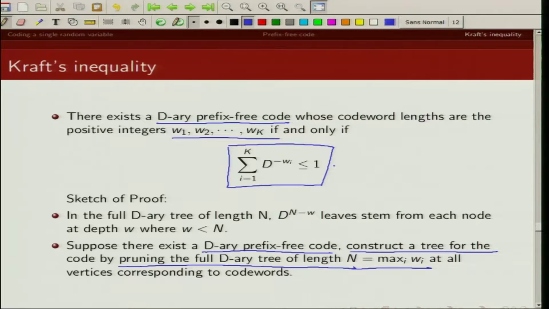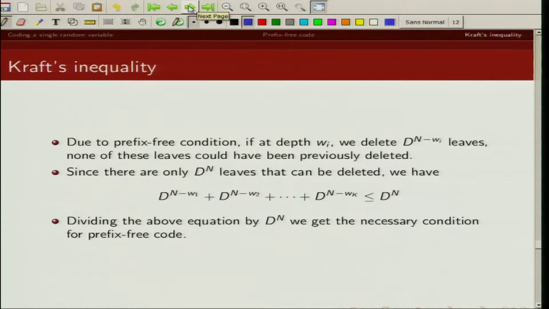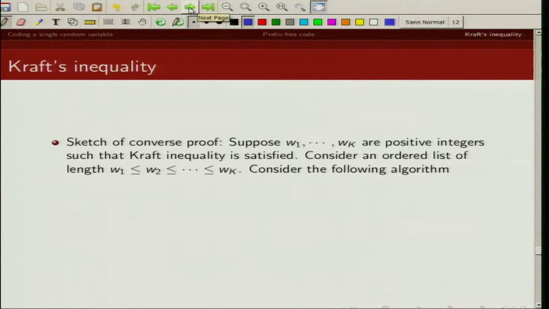Okay. Now we are going to show that if this Kraft inequality is satisfied, and if you have code words of length W1, W2, W3, ..., Wk, then this must be a prefix free code. So we are proving the converse.